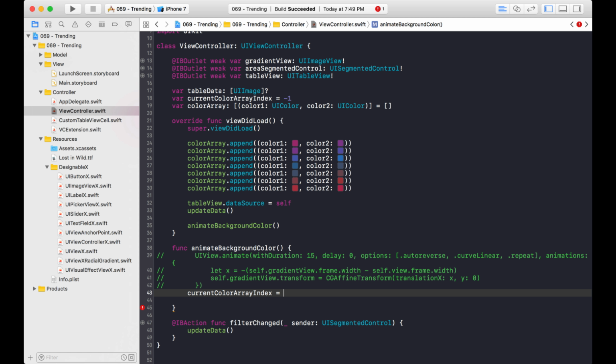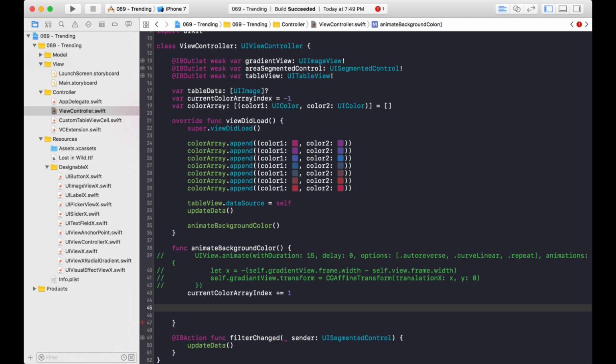And there's something else. Now, what I could do is just do this. And then when I run my code, it'll keep increasing this number more and more and more. But what happens when I get past the, what is this, the 7th one? 0, 1, 2, 3, 4, 5, 6, 7. Yeah, what happens when it gets to 7? It's going to create an error, like an index out of range error, right? Because 7 doesn't exist in this array, it's just 0 through 6.